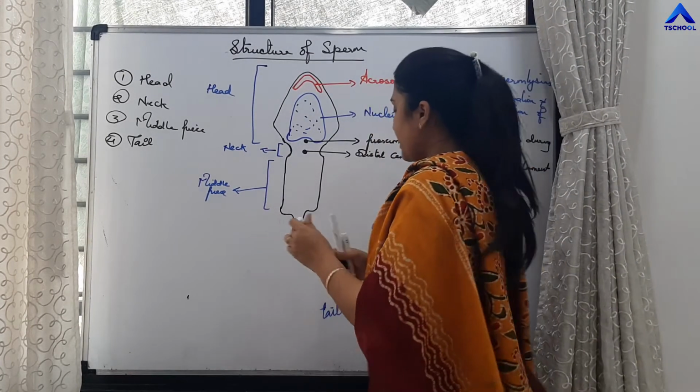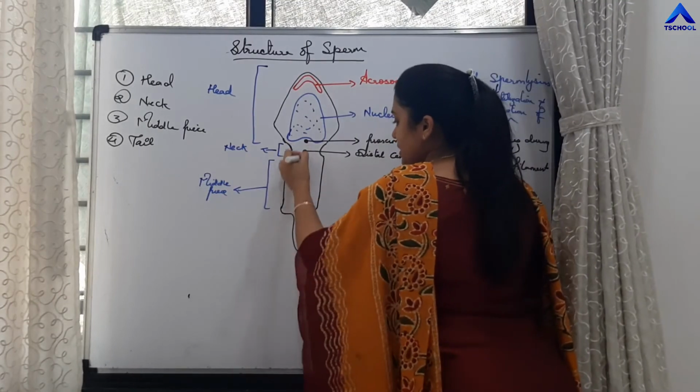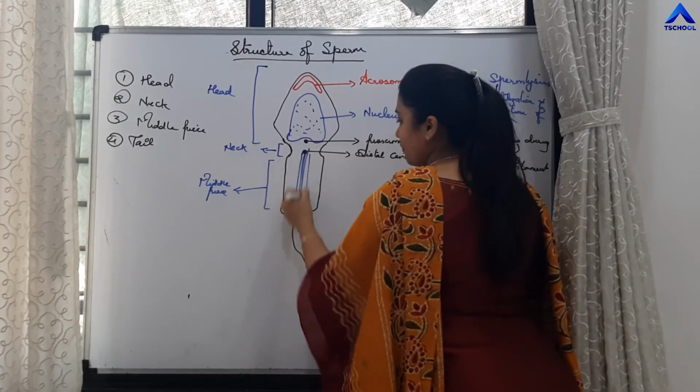So, from the distal centriole, what is formed is the axial filament, right?